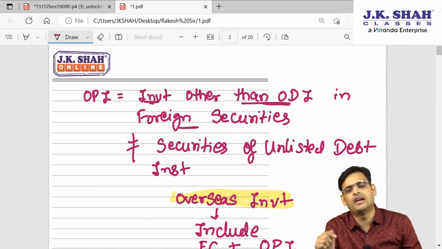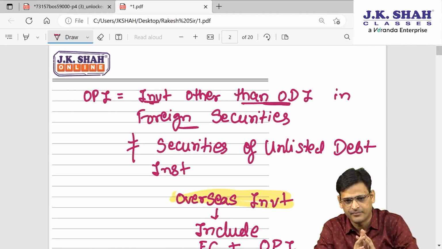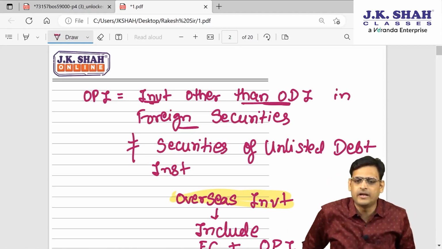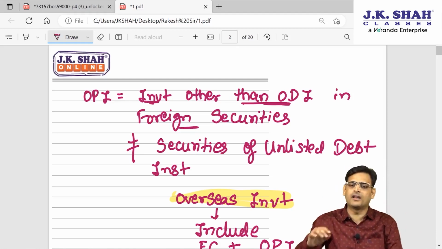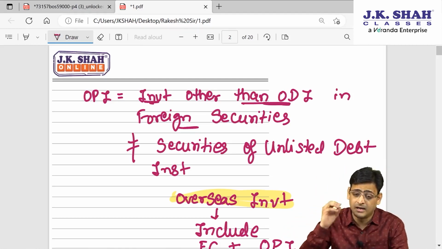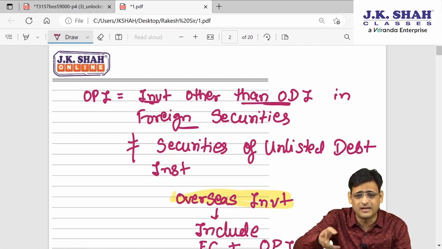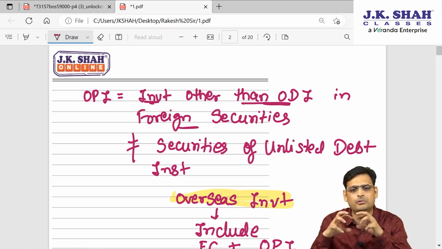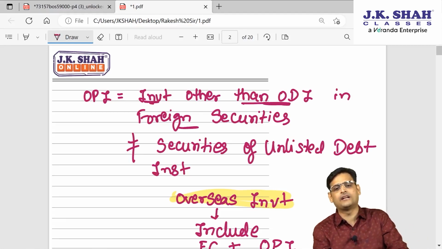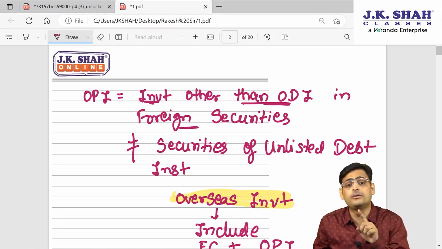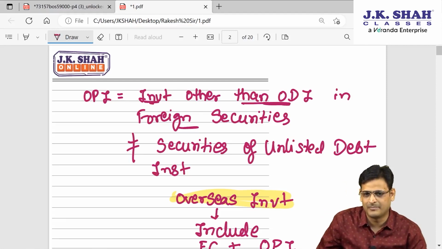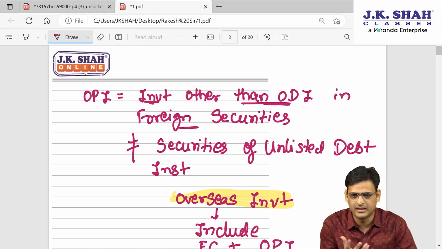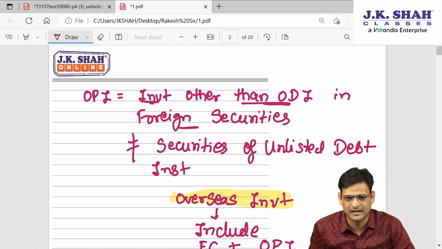Means what? I can say, what is ODI? ODI means having a controlling interest. So if you are having a controlling interest, then it can be qualified as an ODI. It means if you are making an investment in the foreign entity, but after making that investment you are still just having a normal investment, you are not trying to take control of that foreign entity, then it will not be called ODI, it will be called OPI. For example, Rakesh Junjunwala, he is investing in so many companies, a little in so many companies. Example I am telling you.